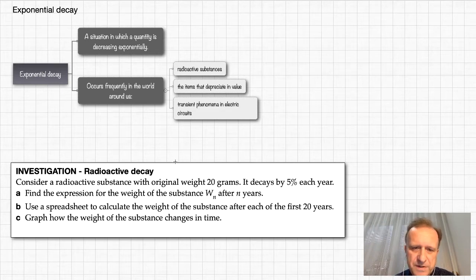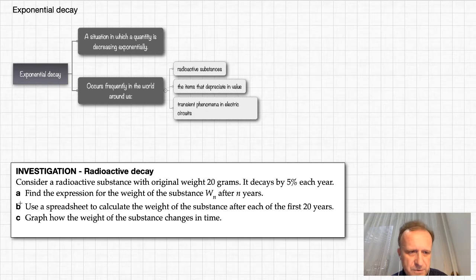So what we measure is the weight of only the substance that we are interested in. For example, uranium-235 or something, but the numbers here would not fit uranium perhaps. So imagine a radioactive substance with these properties, which is unknown to us. We do not know what the name of this substance is.